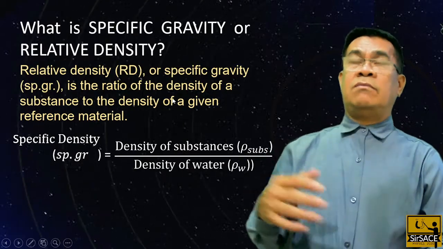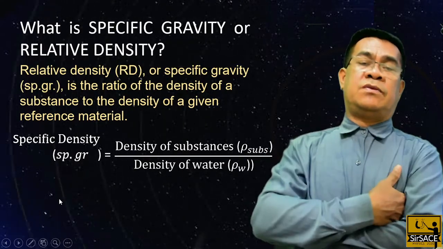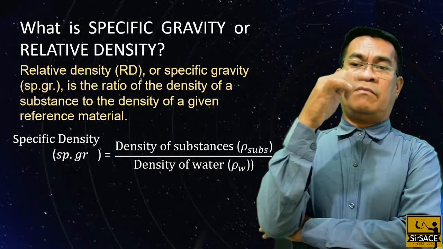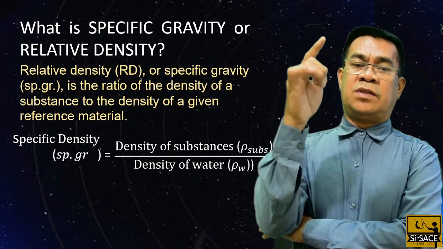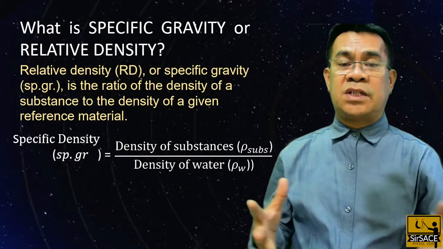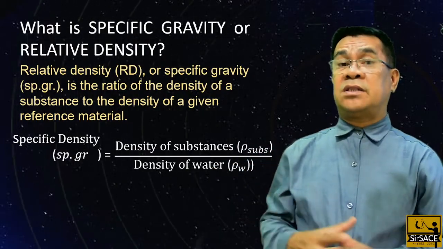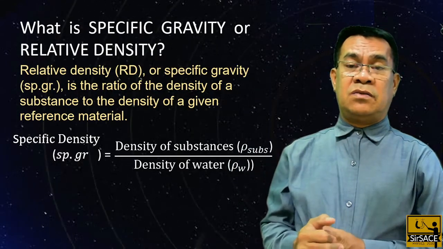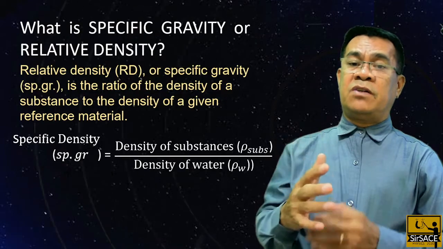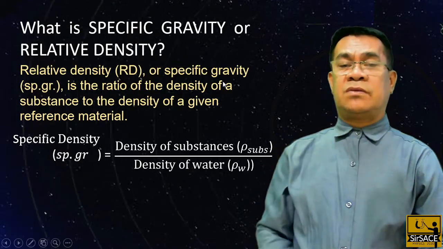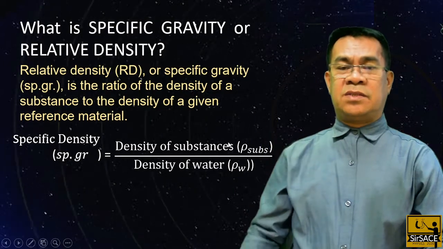We are measuring the relationship of the density of the substance with respect to water. Of course, we can use another reference, for example seawater. Remember, seawater is 1.03 times 10 raised to 3. So we can provide the specific gravity of that substance relative to the seawater also, or any substance.